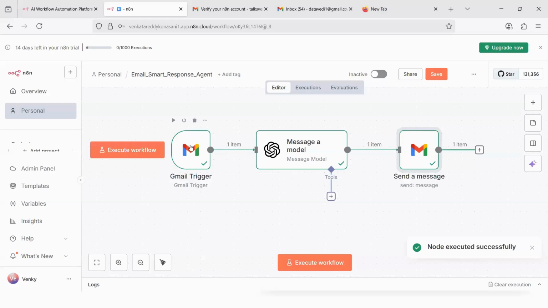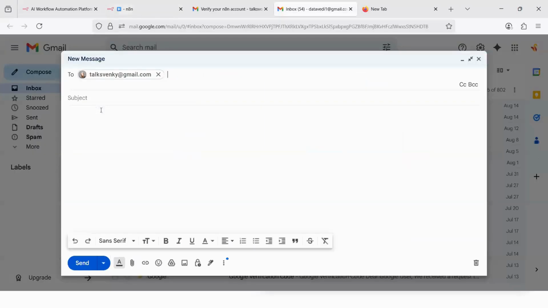Green tick mark, you received a message. Green tick mark, you generated a reply. Green tick mark, you are sending a message. Now let us try to verify this whole stuff. So let me send a mail to this guy, Venki, and then I would like to ask, can you send the materials related to Gen AI?